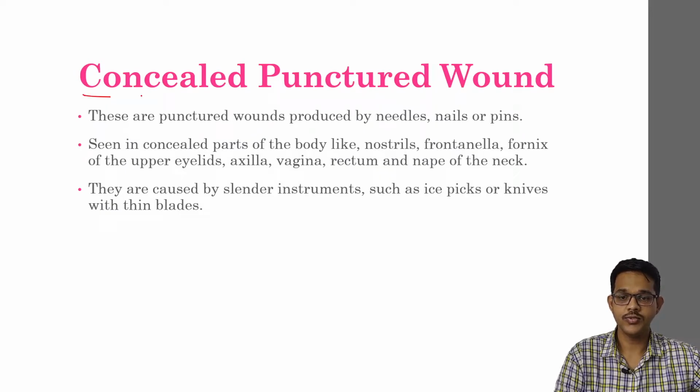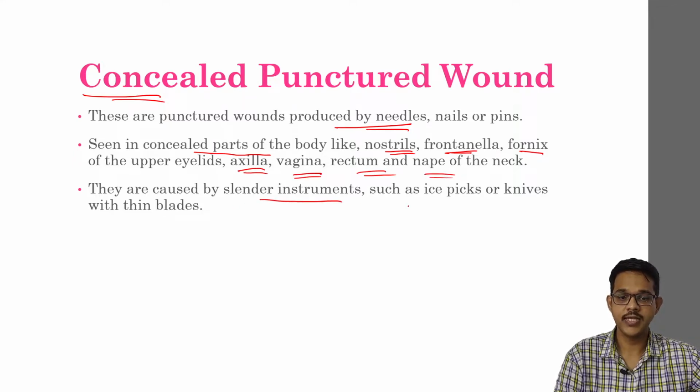Concealed wounds are a special type of wound caused in the concealed parts of the body. These are puncture wounds produced by needles, nails, or pins, seen in concealed parts of the body like the nostrils, the frontal area in the case of children, the fornix of the upper eyelids, axilla, vagina, rectum, and nape of the neck. These are caused by slender instruments such as ice picks, knives, or thin blades.